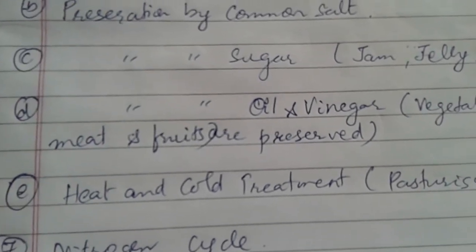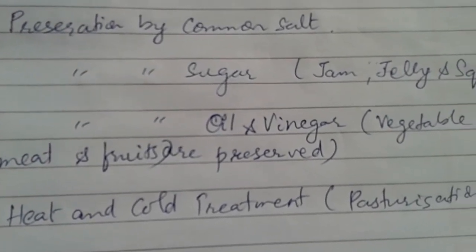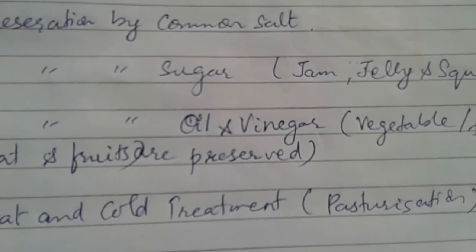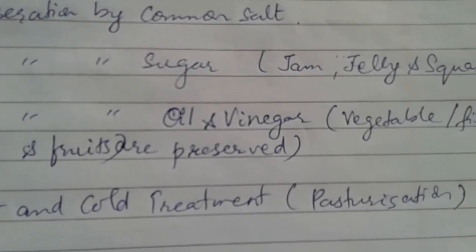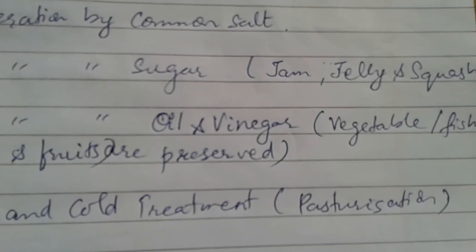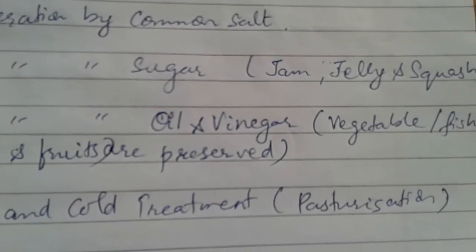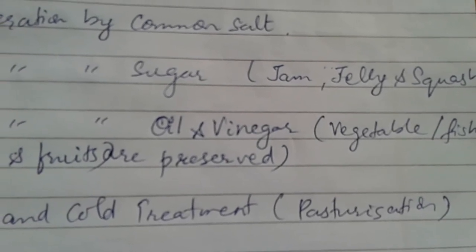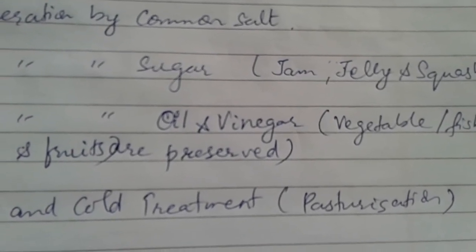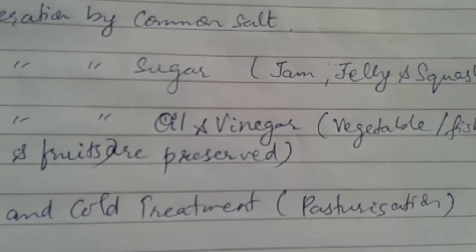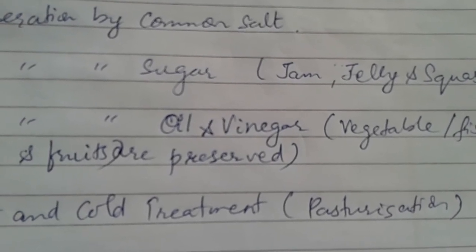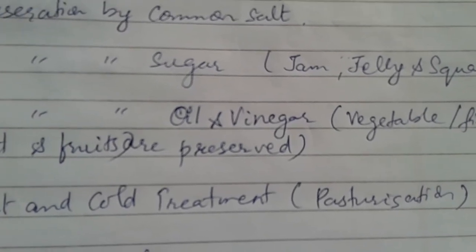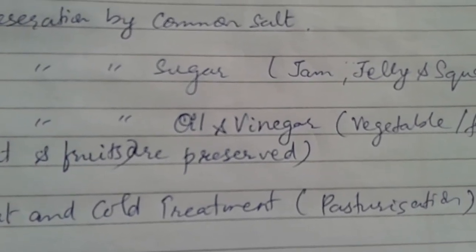The last method we have is heat and cold treatment. Under this, let us study pasteurization. Pasteurization is a technique used in dairy farms in order to preserve dairy products. In this method, the milk is heated to 70 degrees Celsius for 15 to 30 seconds and then suddenly chilled. Thus, the dairy product or the milk is preserved.